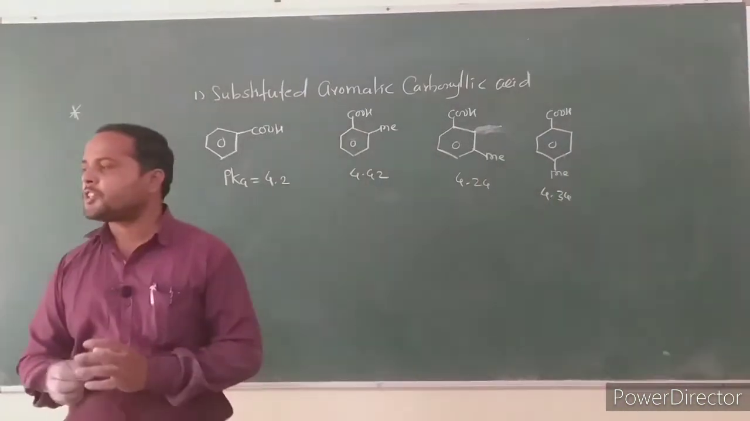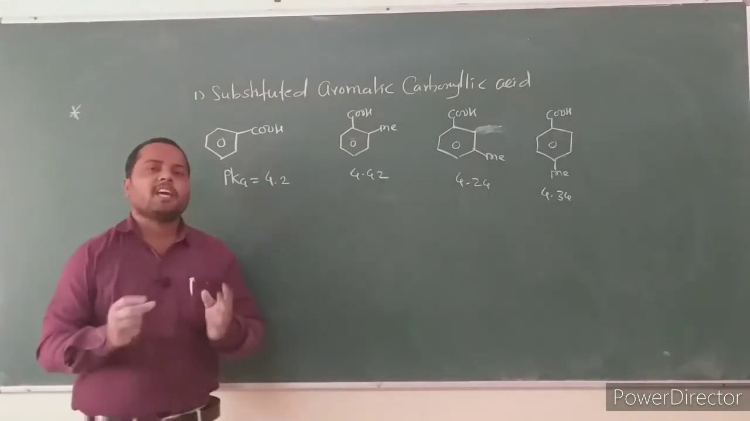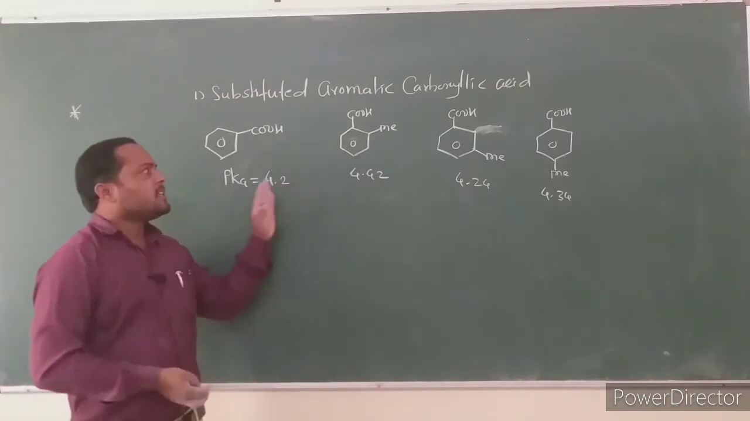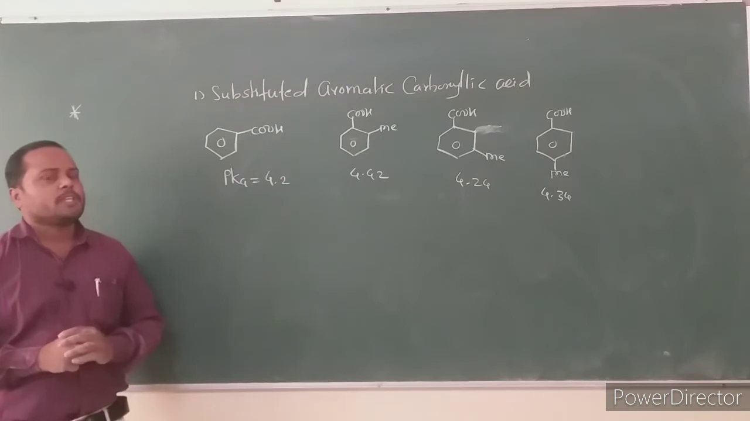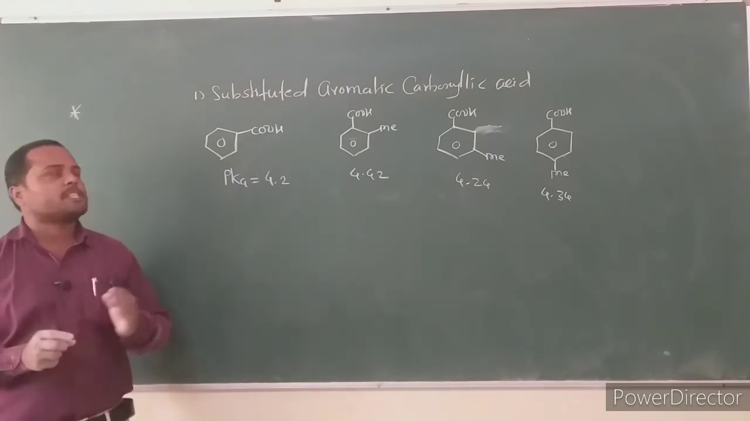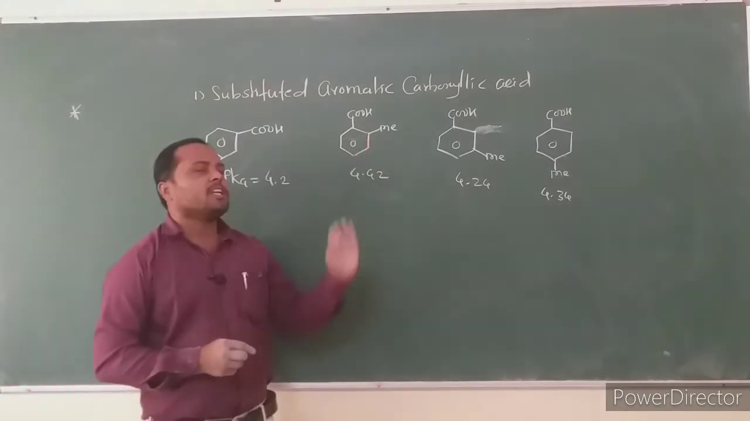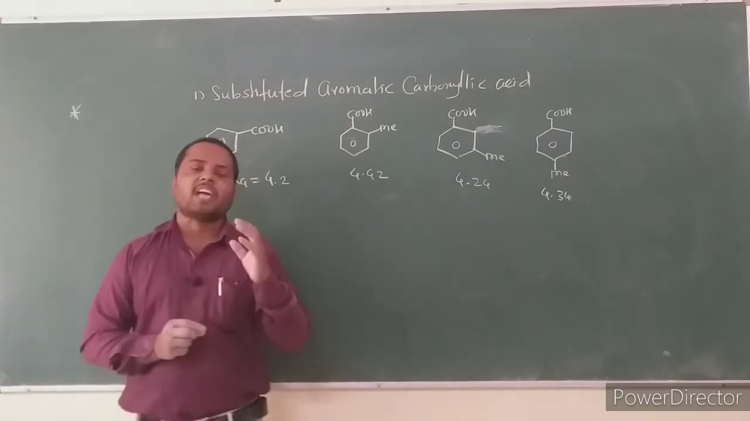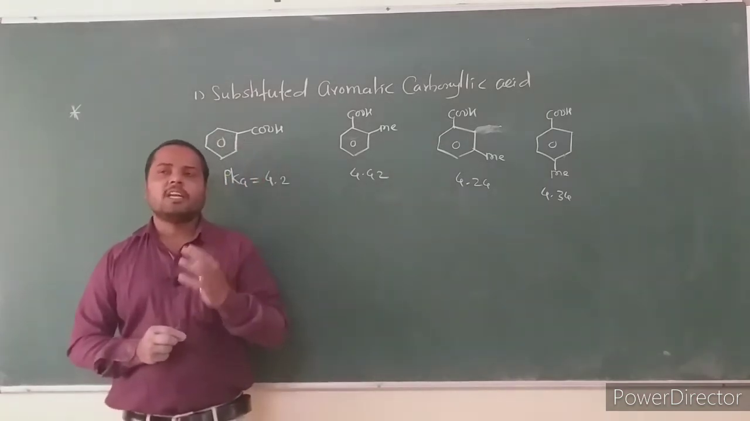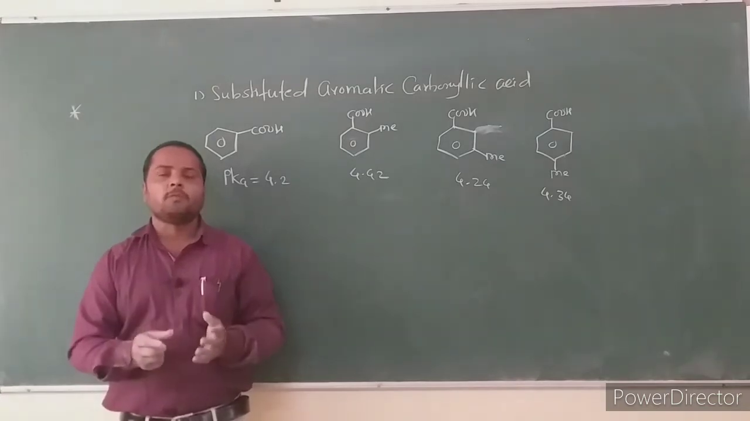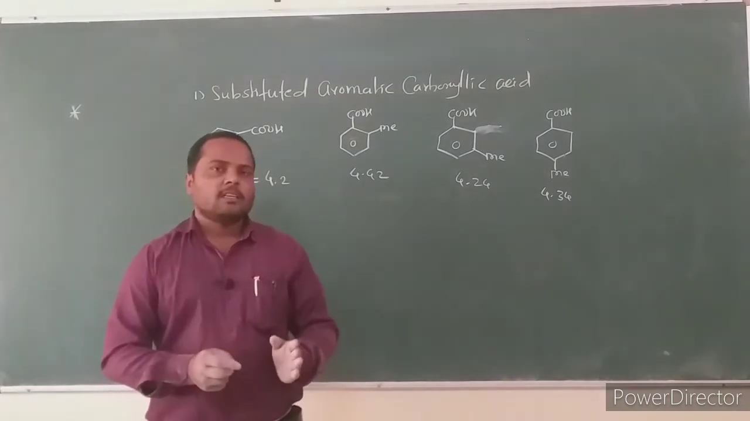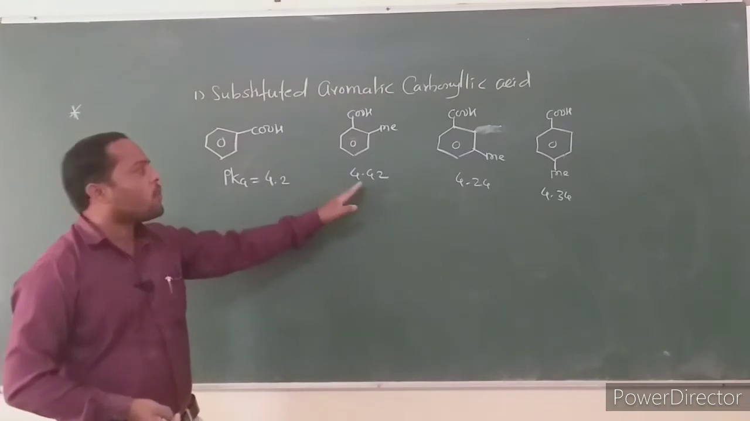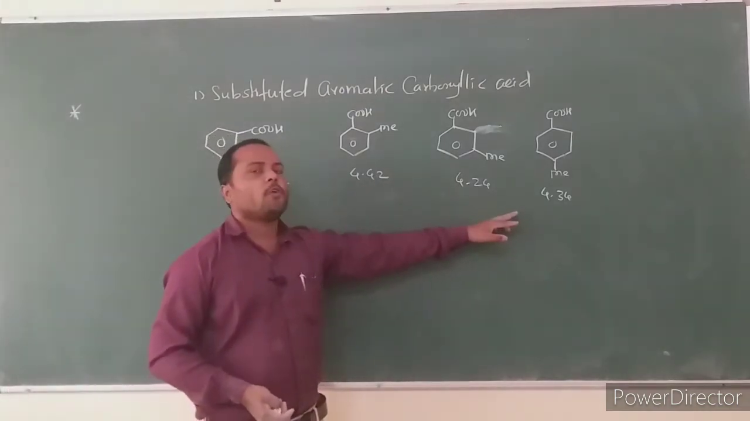Aromatic acids are generally stronger than simple aliphatic acids, as we have discussed, due to the minus I effect. Then consider the substituted aromatic carboxylic acid. If the substituent attached to the benzene ring is electron donating, like a methyl group or alkyl group, then acidity decreases. All these compounds have higher pKa values than benzoic acid: 4.42, 4.24 and 4.35.